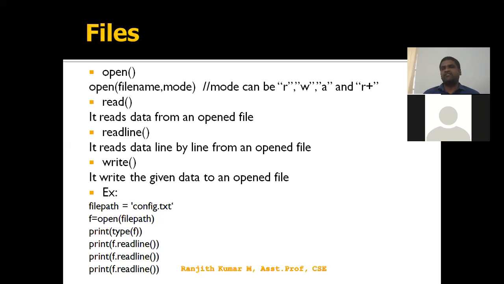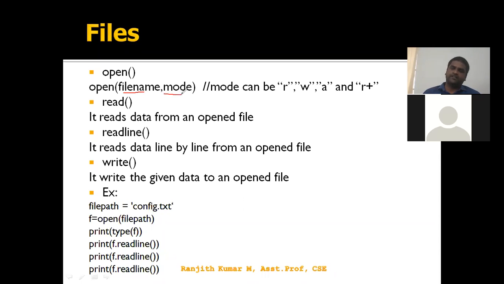Open has two parameters. One is the file name, another one is the mode. File name: what is the physical file name you have? You have to write the address, your local device address, or if you have a URL, you have to specify the URL. Next, the mode.